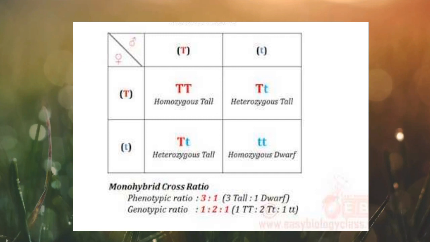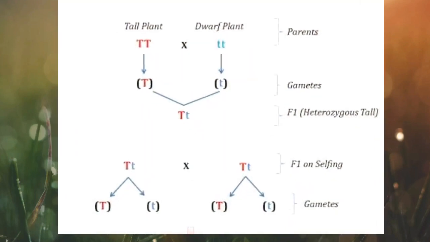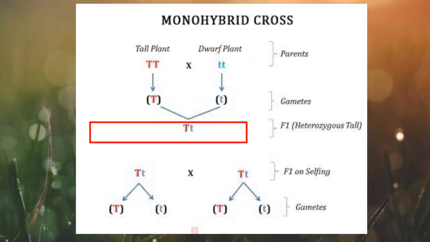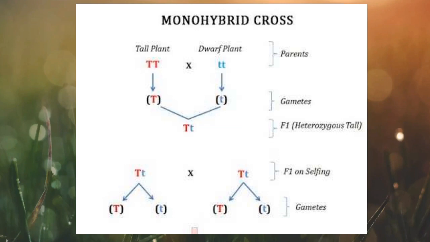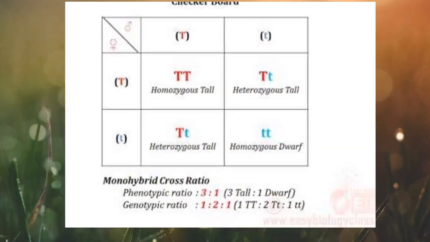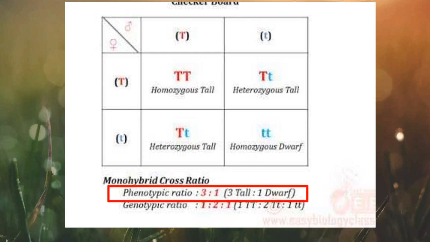He crossed all the F1 hybrids and found out that the dwarfness reappeared in some plants. Therefore, the result is that in the first generation, all dominant characteristics are expressed. In the F2 generation, the dominant and the recessive characteristics are both expressed, which gave a ratio of